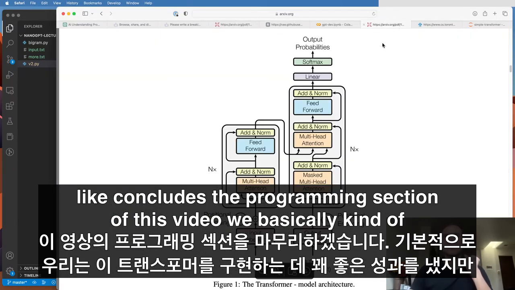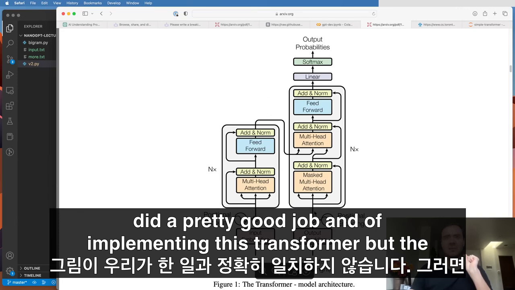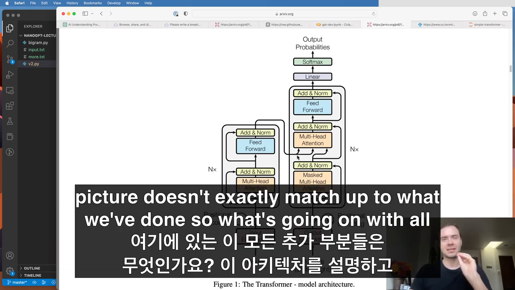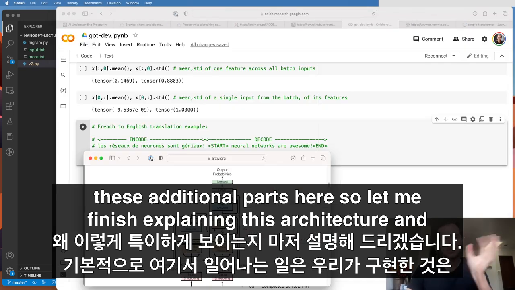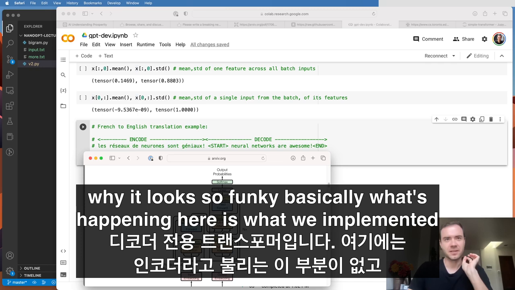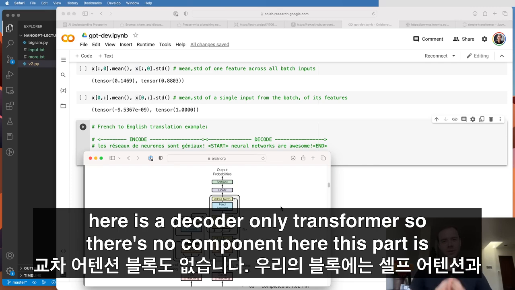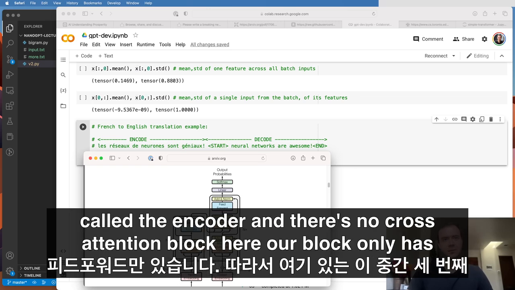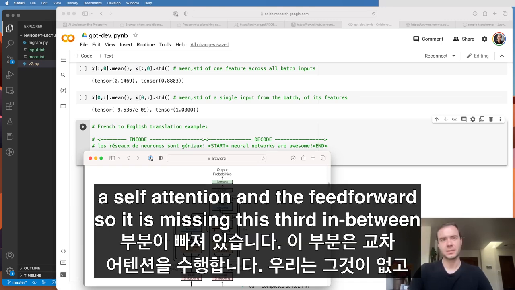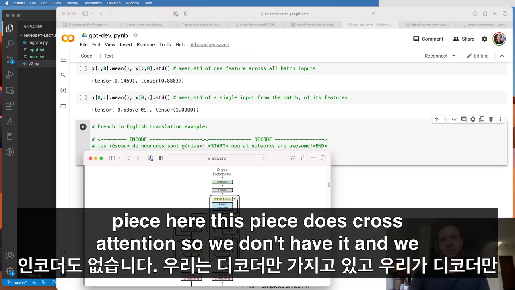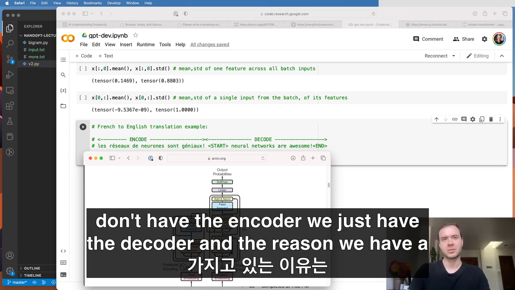We basically did a pretty good job of implementing this transformer, but the picture doesn't exactly match up to what we've done. So what's going on with all these additional parts here? Let me finish explaining this architecture and why it looks so funky. What we implemented here is a decoder-only transformer. So there's no encoder component here, this part is called the encoder, and there's no cross-attention block here. Our block only has a self-attention and the feed-forward. So it is missing this third in-between piece, which does cross-attention. We don't have it, and we don't have the encoder. We just have the decoder.